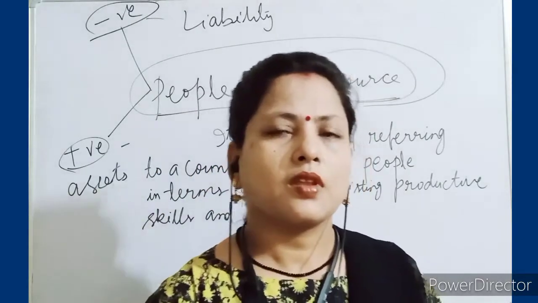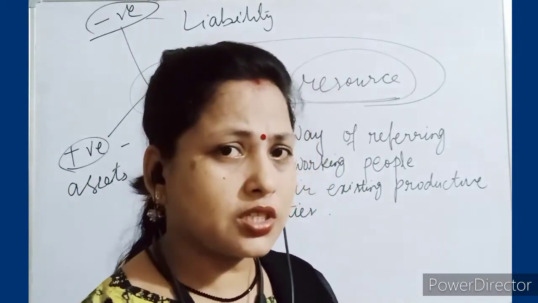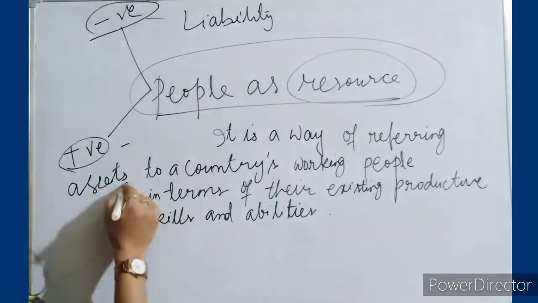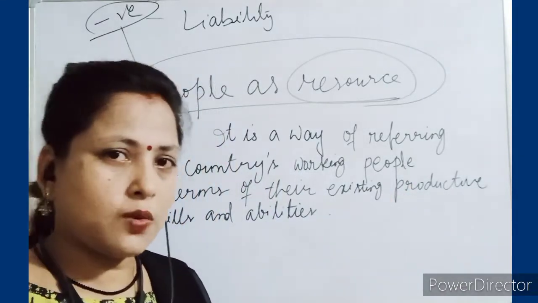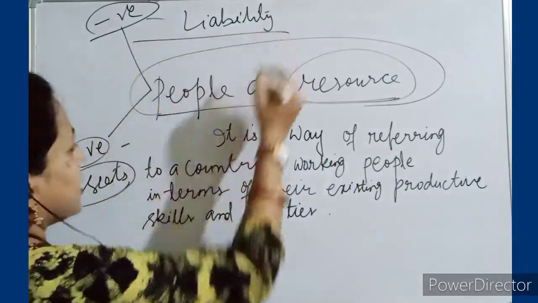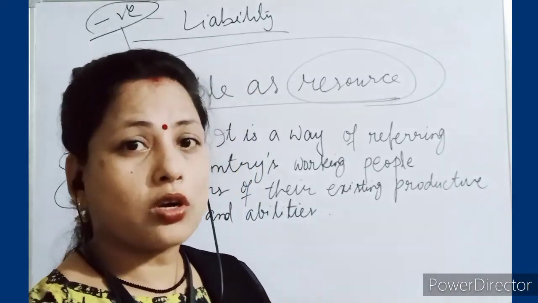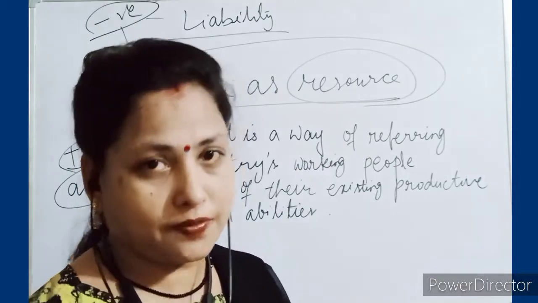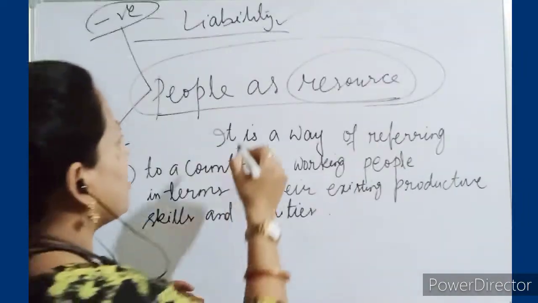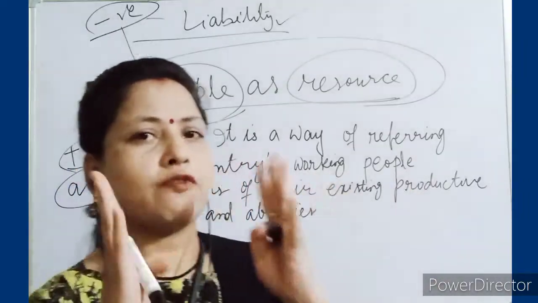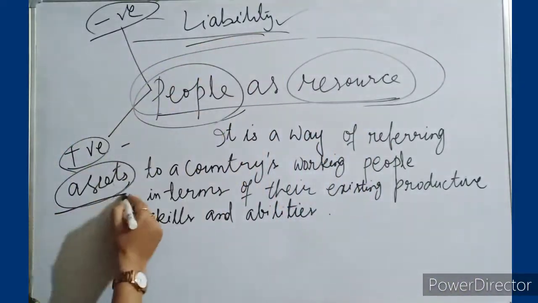For example, our scientists, teachers, engineers, doctors are called the assets to the country, the positive aspect of the population. And what is the negative? Thieves, dacoits, they are called the negative aspects of the population, the liabilities. So you cannot say the entire population of a country is called the resource. Two aspects are told: one is liability, another is assets.